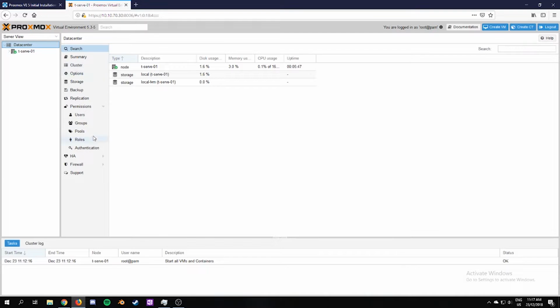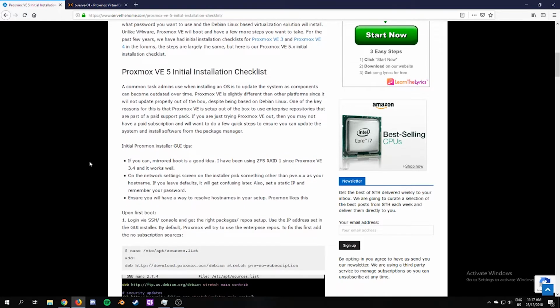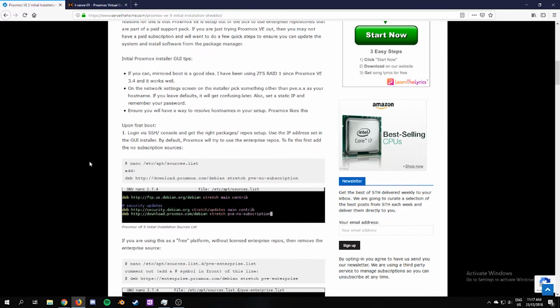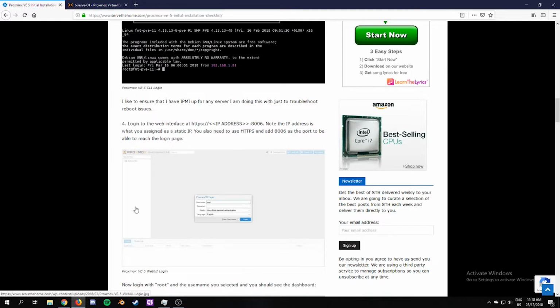Part 5 of this how-to rebuild-the-lab series: we've just installed Proxmox and we're going to do this initial installation checklist for Proxmox, which is basically something, unless you're paying for Proxmox, you need to do, where you set it so that it's using the right repositories. And all of that good stuff.